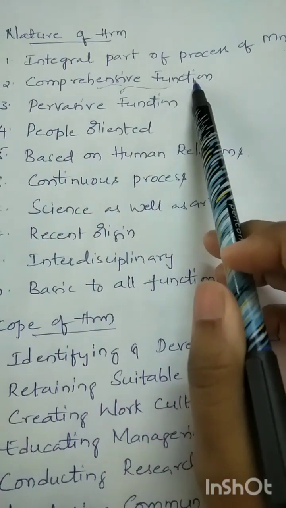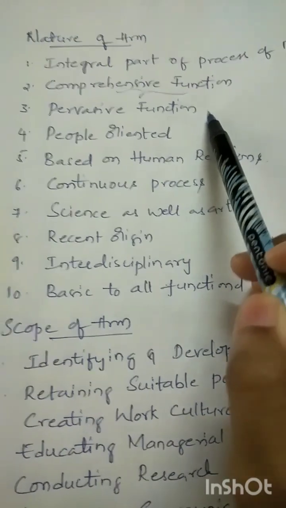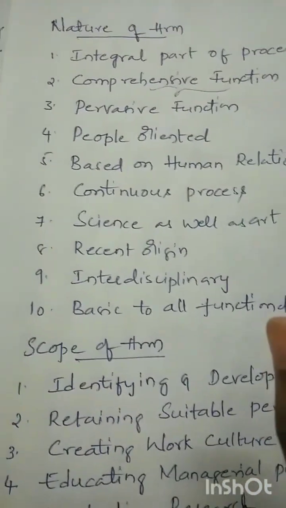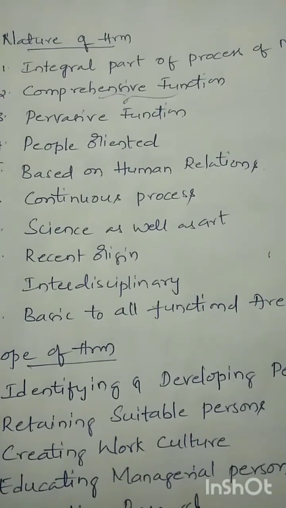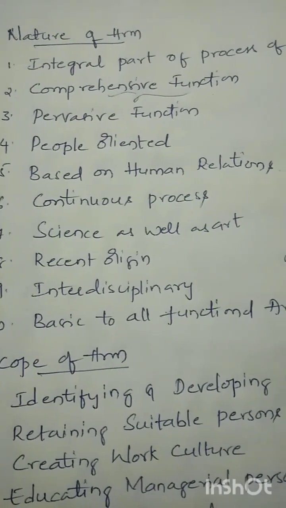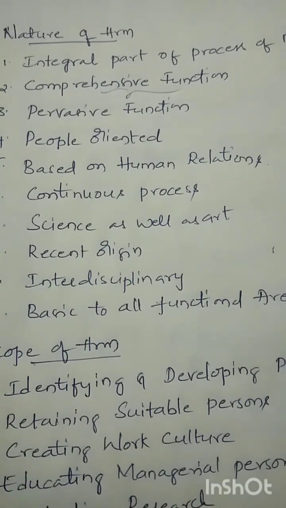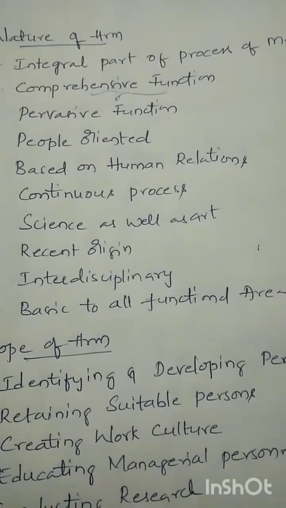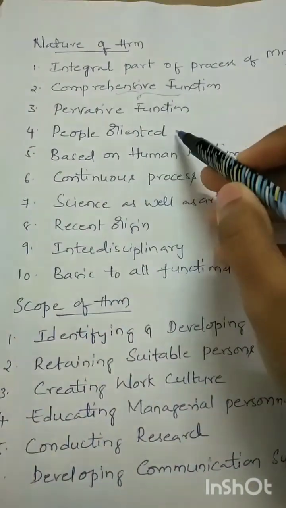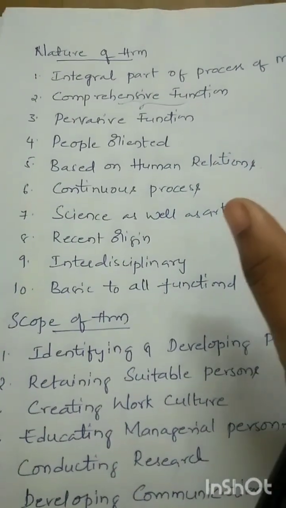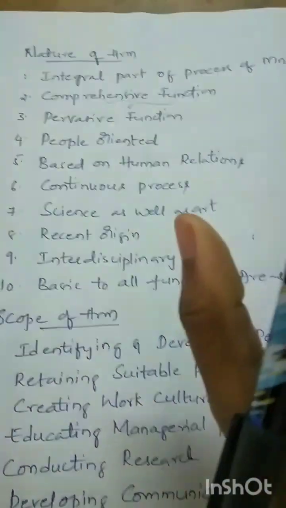It is comprehensive because it is applicable to all levels of people in the organization. It is pervasive because we are going to apply this human resource management in all kinds of departments in the organization and in all different kinds of industries. Wherever human resources are present in the organization, in all those kinds of industries, we are applying this discipline. So the next point is people oriented. The human resource management subject deals with human resources, so that's why it is people oriented, very simple one.